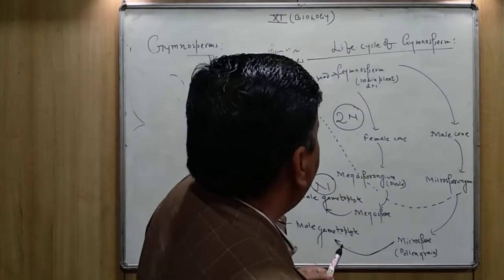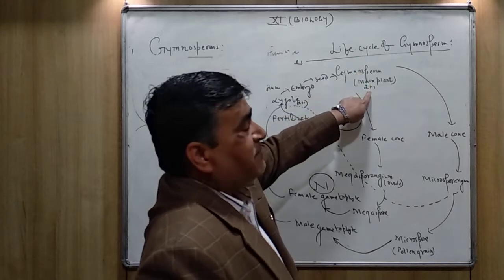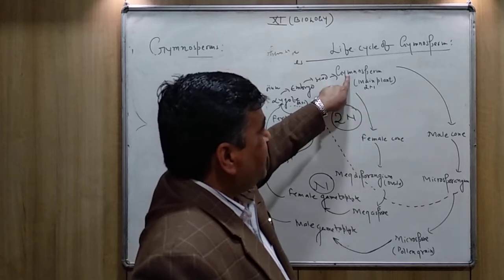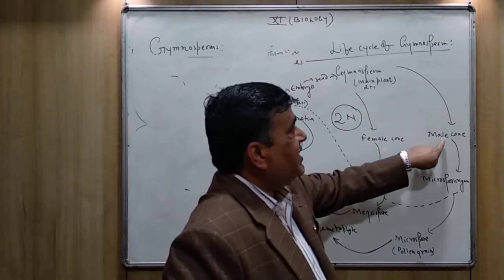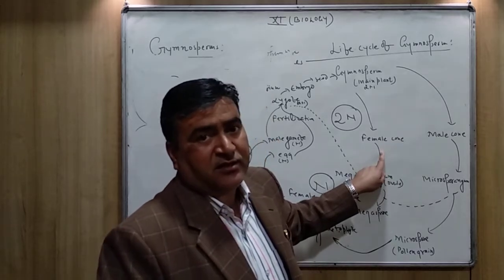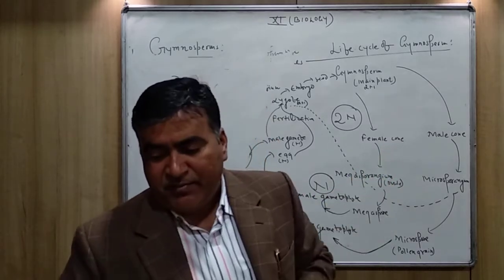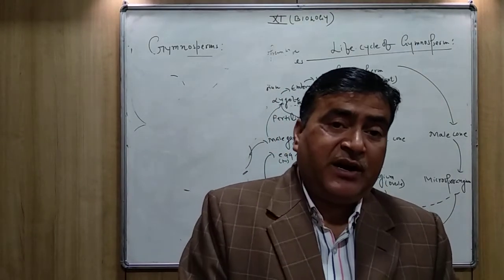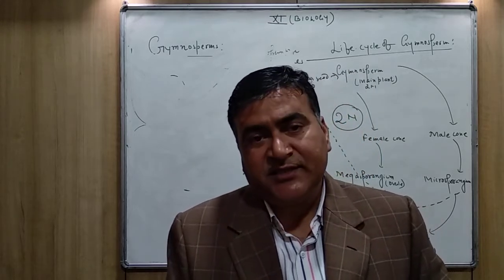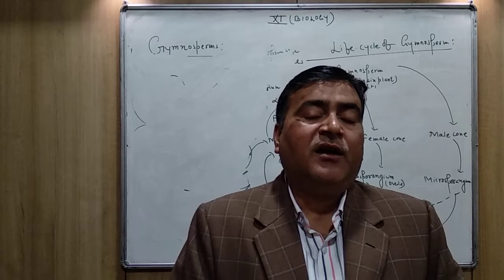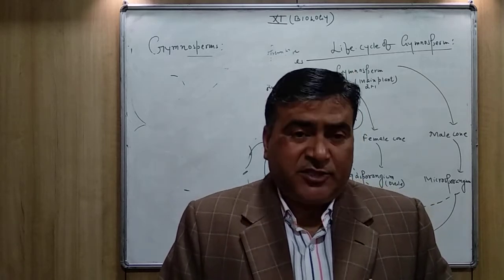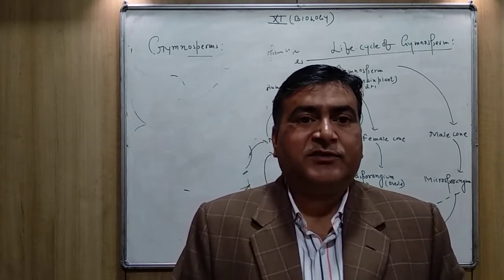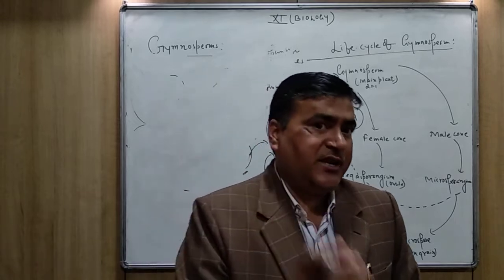Here I have written gymnosperm. This is the main plant. The main plant, as I told you, is the sporophytic plant. The gymnosperm plant bears the male cone and female cones. The male and female cones may be present on the same plant or on different plants in some species, some genera of gymnosperms. Like in the case of Pinus, the male and female cones both are present on the same tree.